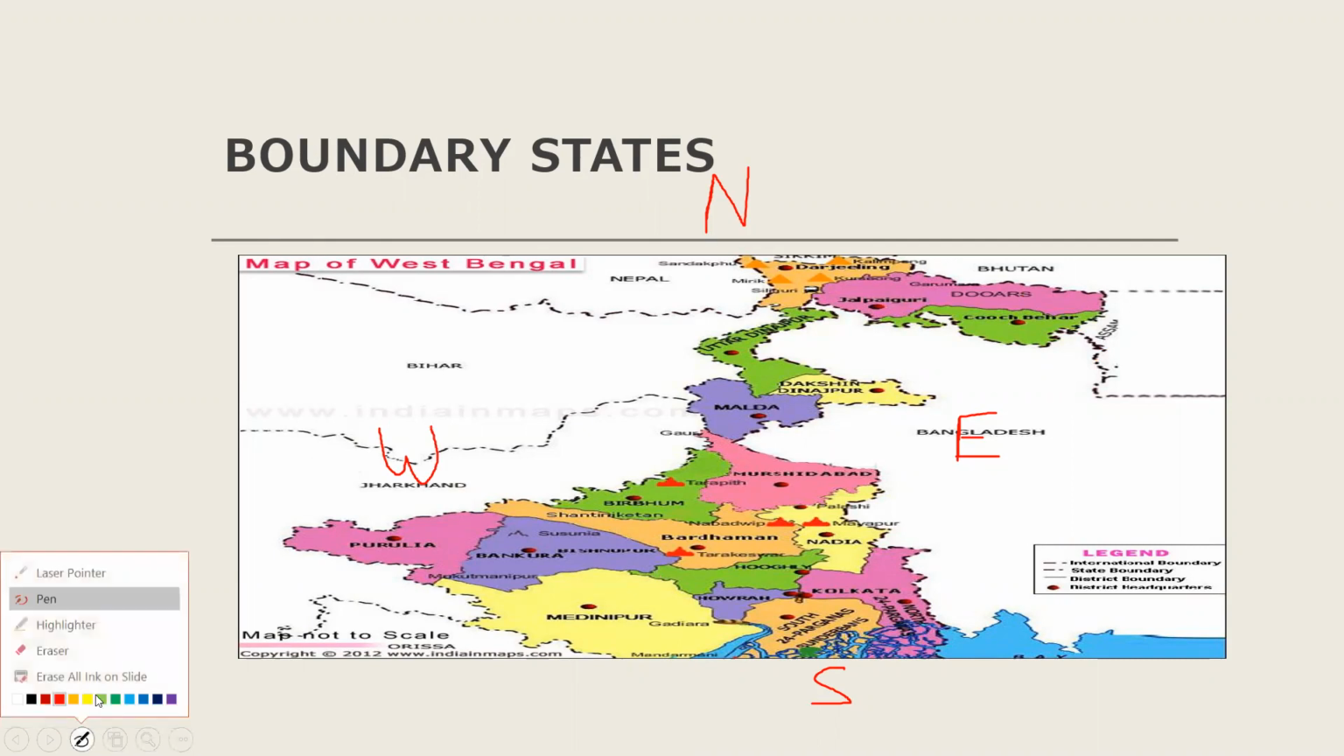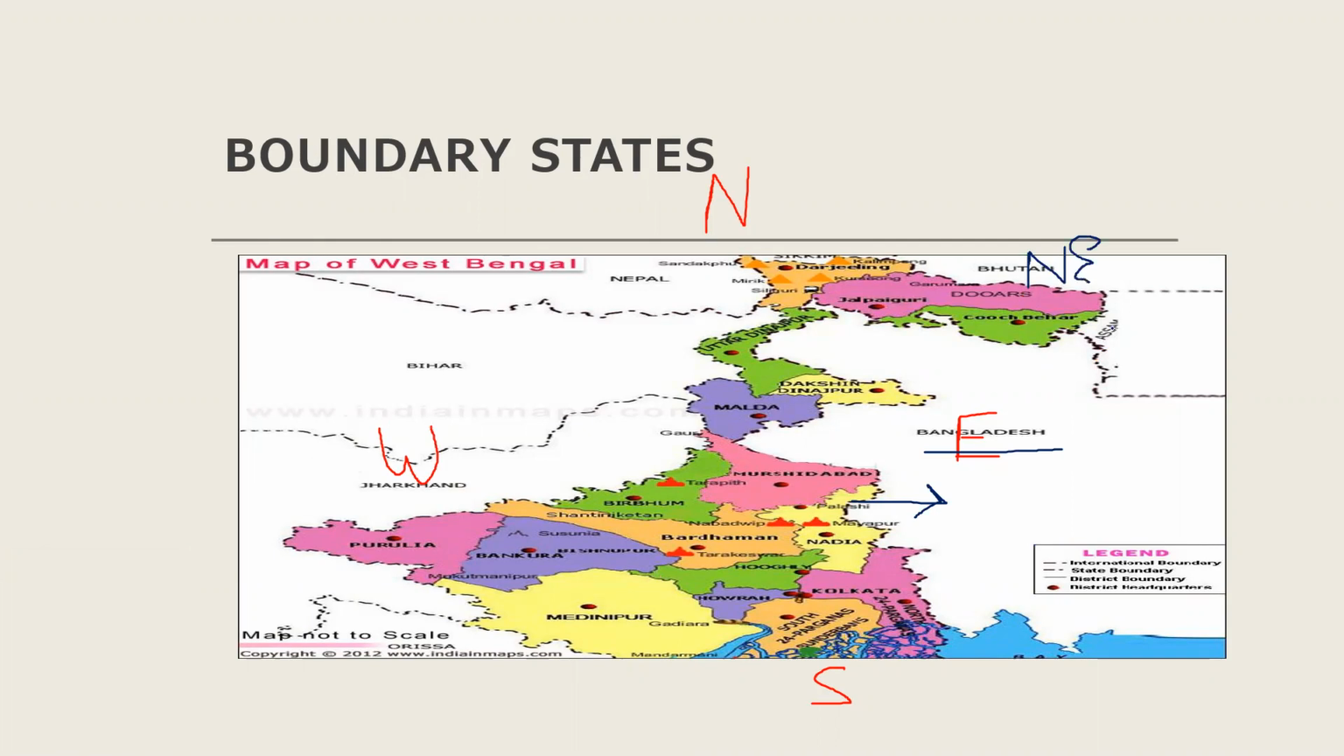To the eastern part, you will have Bangladesh and Assam. In the eastern part, you will have Bangladesh. This is the northeastern part, where you will have Assam, another state belonging to India. Assam is in the northeastern part, along with Bhutan. Bhutan is another country which borders India through this state, West Bengal.